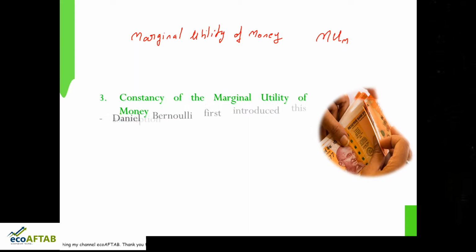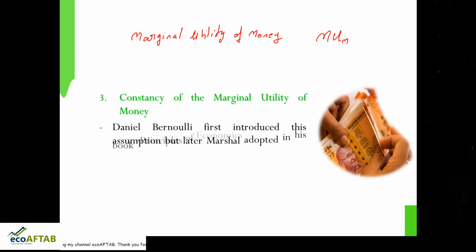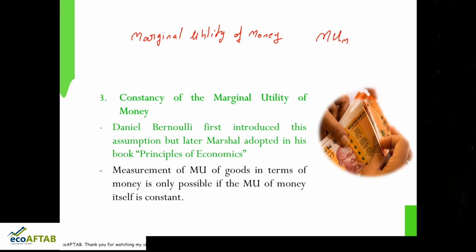What is this? Daniel Bernoulli first introduced this assumption, but later Marshall adopted this particular assumption of constant marginal utility of money in his book Principles of Economics. What this says is that measurement of marginal utility of goods in terms of money is only possible if the marginal utility of money itself is constant. This is the point to be pondered.